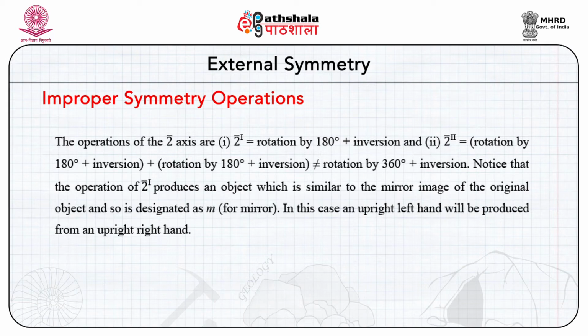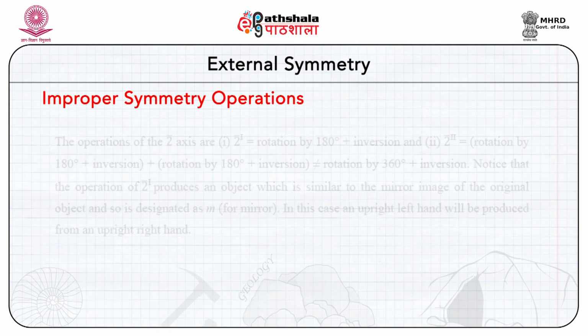Notice that the operation of 2-bar produces an object which is similar to the mirror image of the original object and so is designated as small m for mirror. In this case, an upright left hand will be produced from an upright right hand.